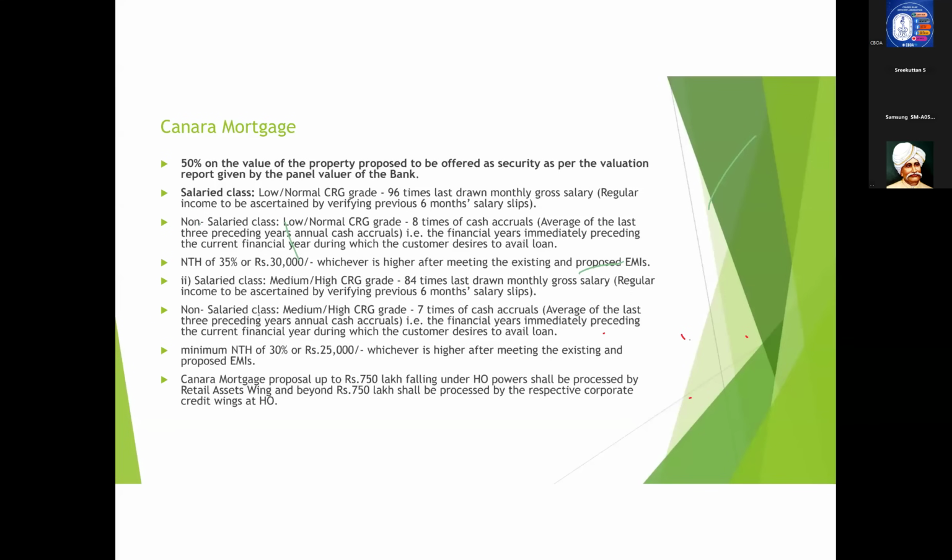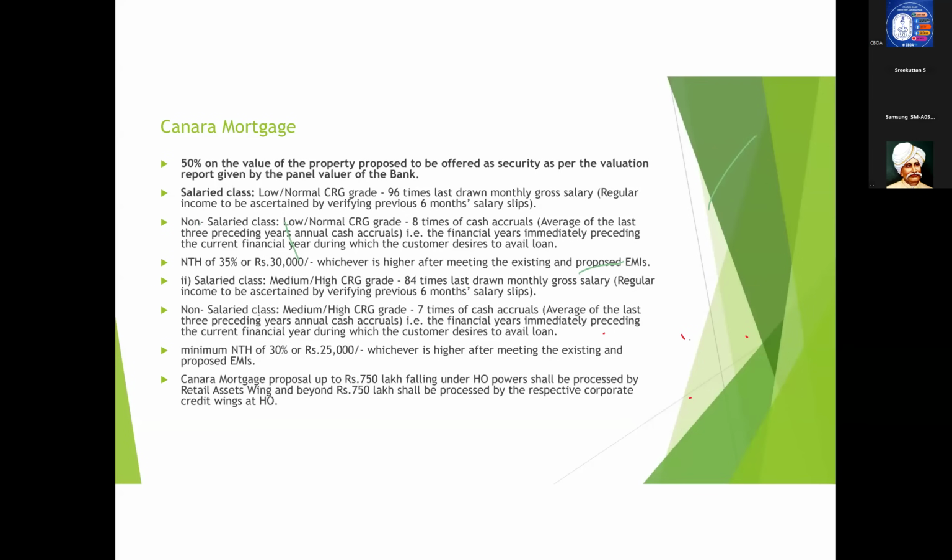And there is one catch in this, that is in the case of NTH. In the case of low and normal grade, the NTH required is 35% or 30,000. But in the case of medium and high risk grade, it is 30% or 25,000. Yes, it is not wrong. It is correct only.